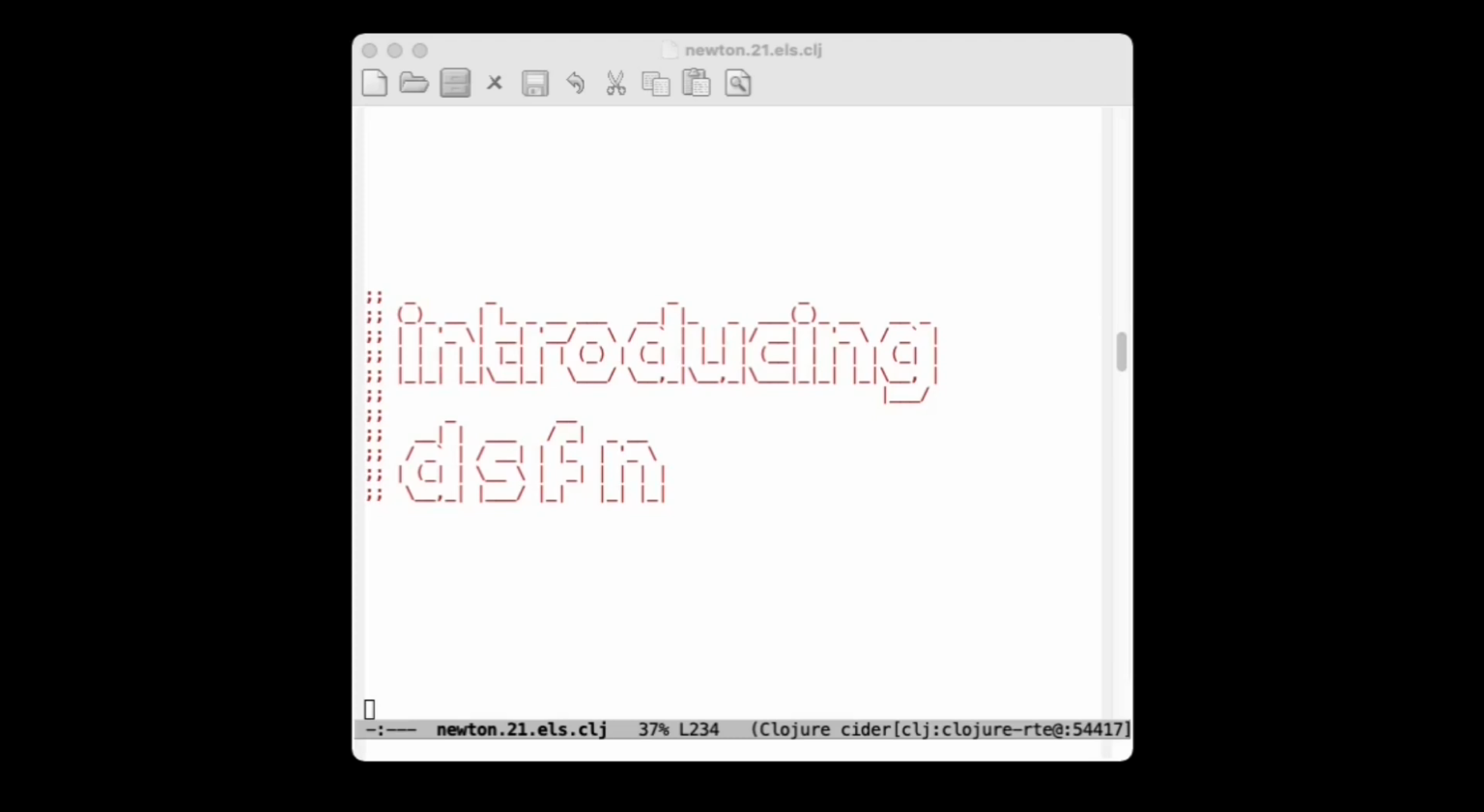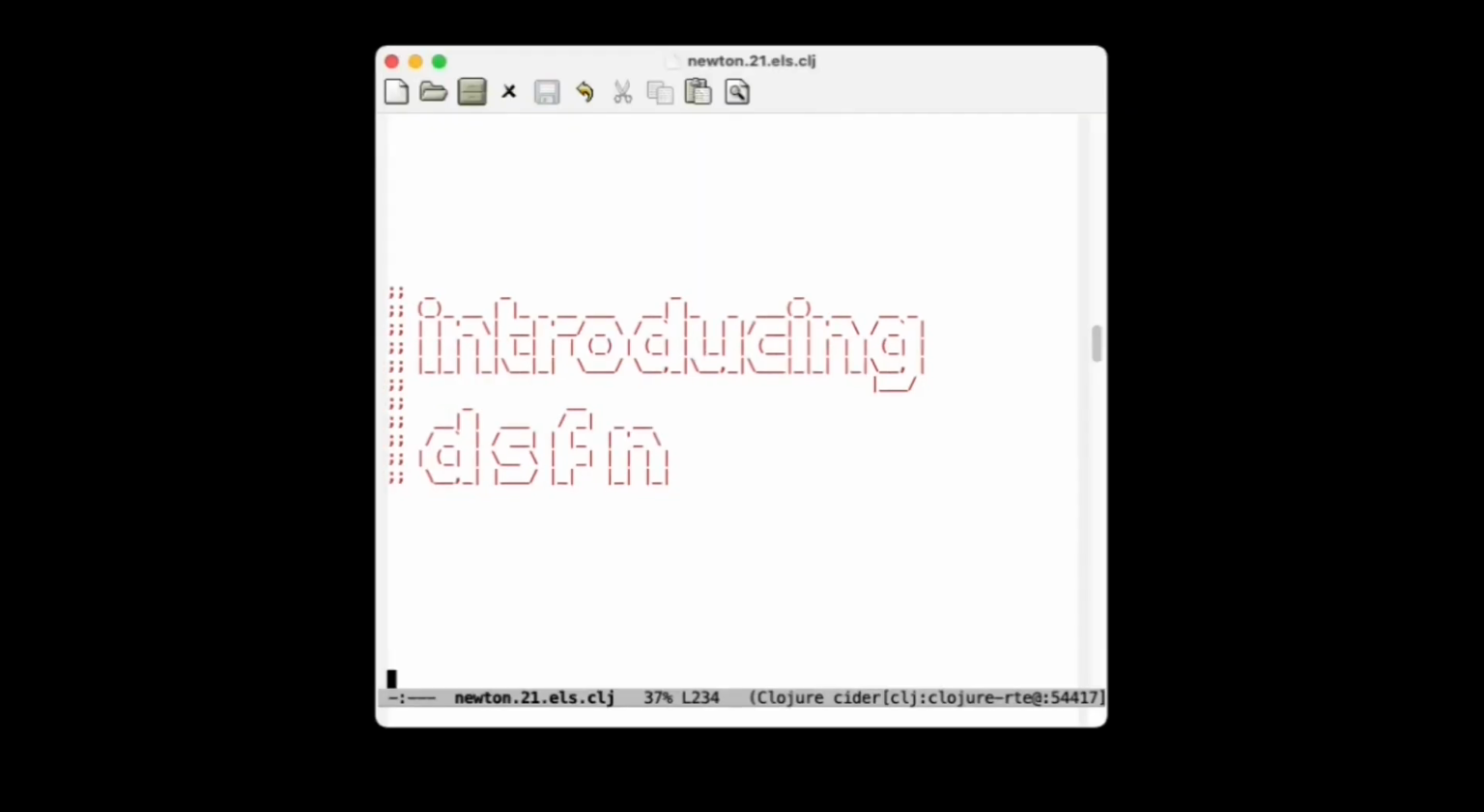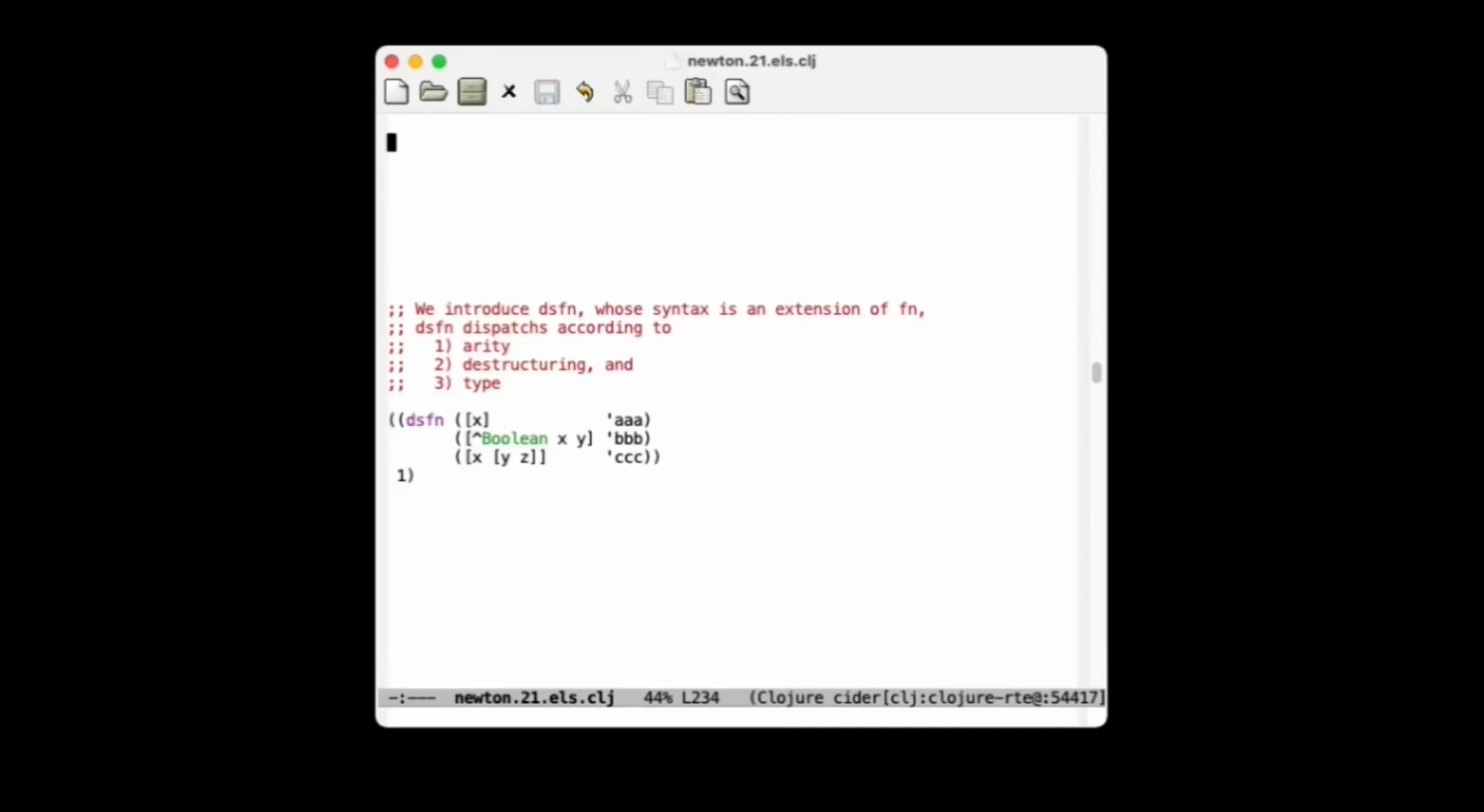I'd like to introduce a macro called dsfn, which stands for destructuring function. So it's designed to be syntactically similar to fn, the normal anonymous function definition facility, except that dispatch will be based on arity, on destructuring, and also on type. If we take a look at this call,